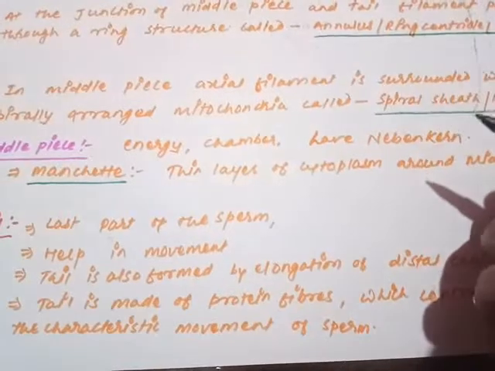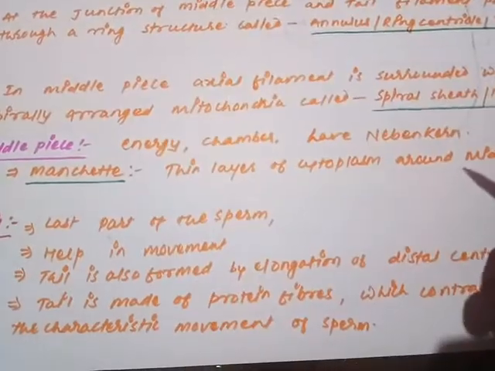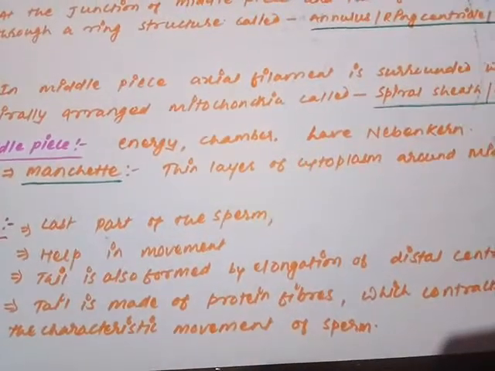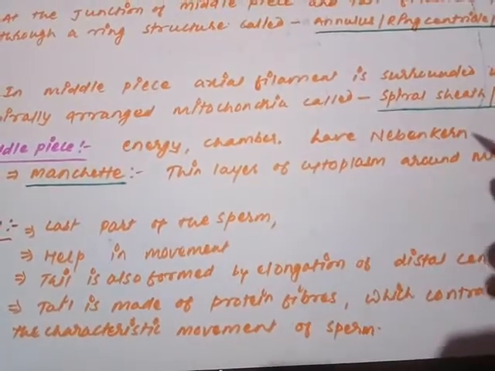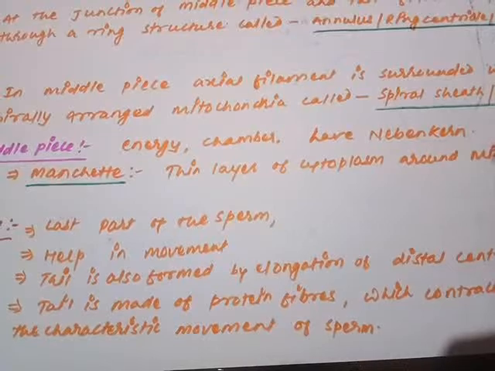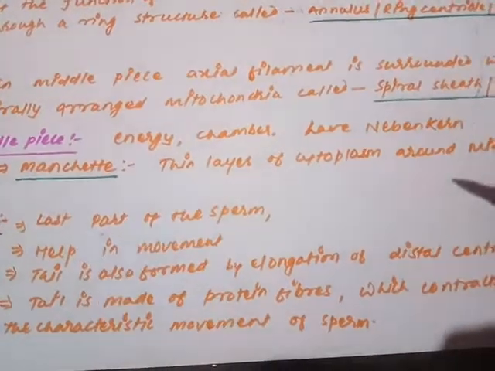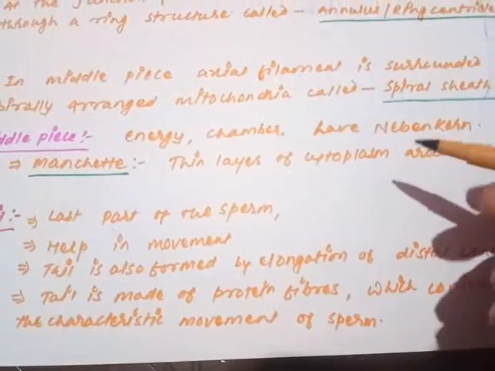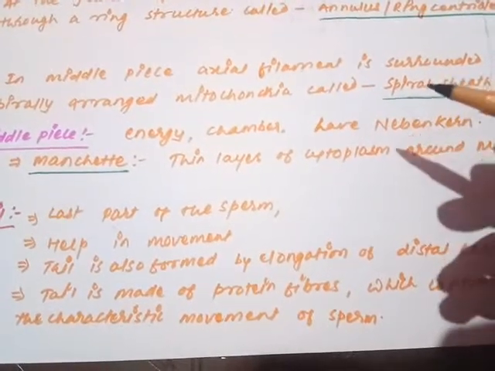So you can understand very well that the Nebenkern is there. The Nebenkern is arranged on the axial filament only, and that filament requires energy, so that energy is directly given to the filament. So the Nebenkern is there to provide the energy. And one more thing: this middle piece works as the power cell.